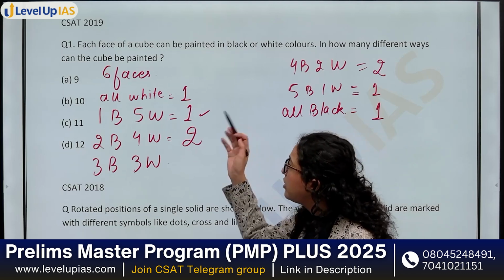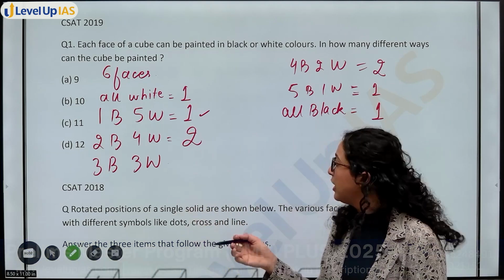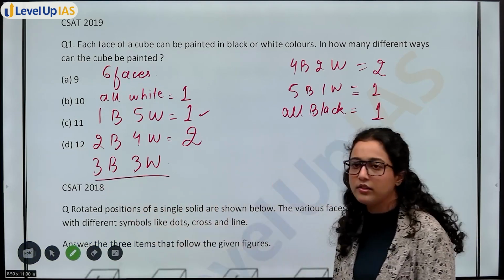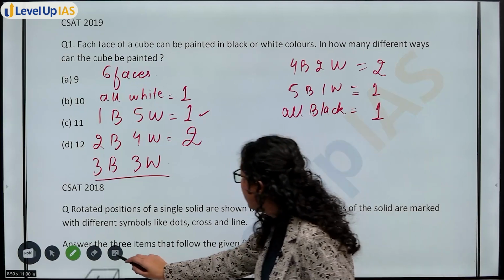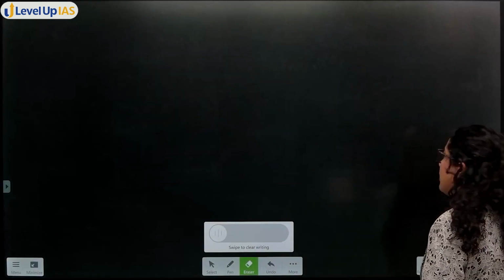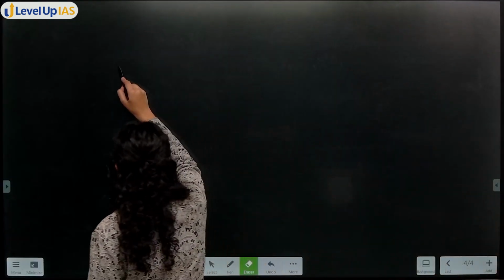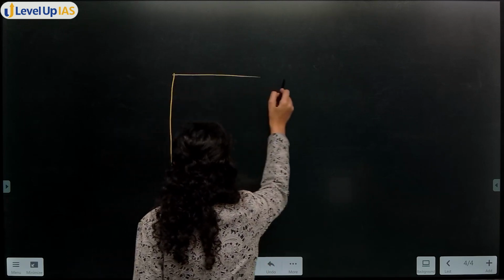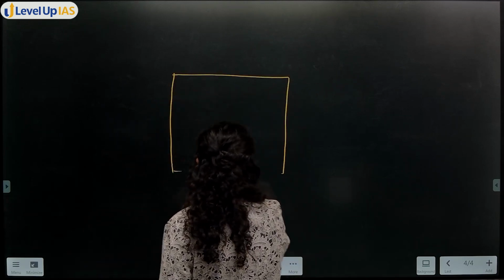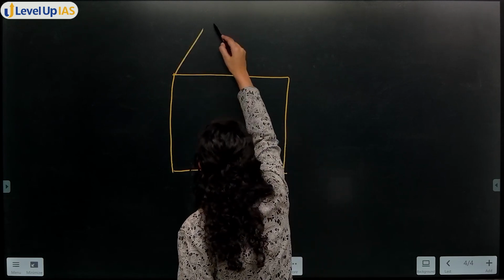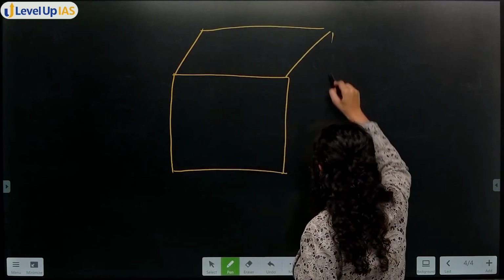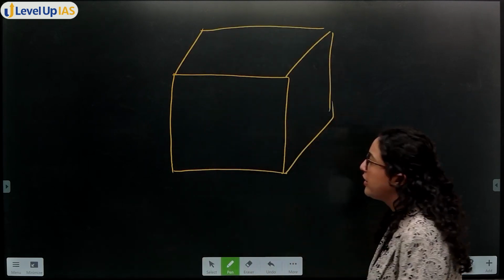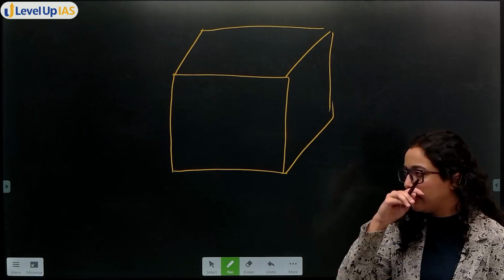So all the options are also greater than 8. So I have to find 3 black and 3 white cases. Now look at it from this point of view. You have to paint 3 faces black, 3 faces white. So we'll just talk about 3 black faces in the cube.